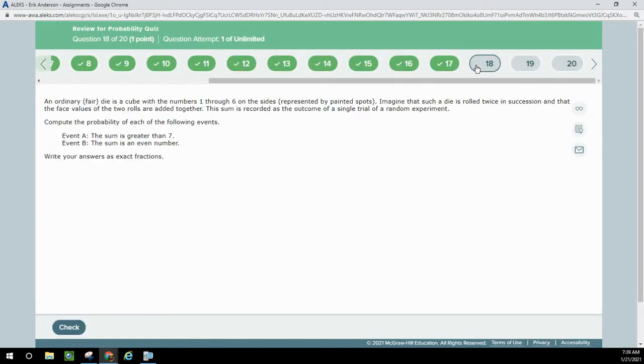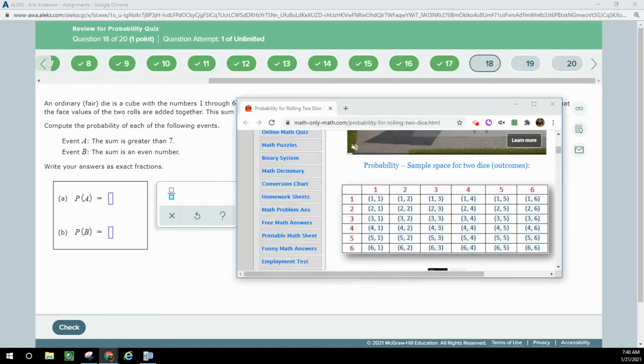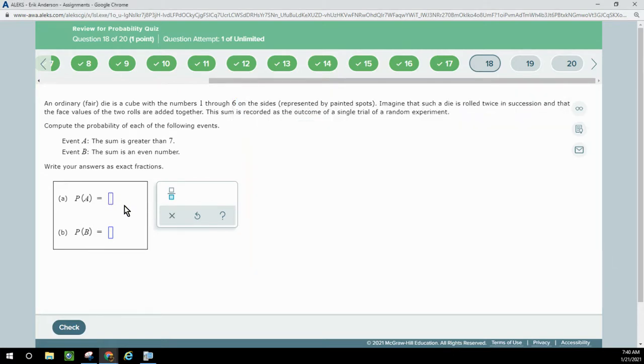Question 18. We're rolling 2 dice in this problem, and we want to know the probability that the sum is greater than 7. So a picture will be helpful for this. Greater than a 7 would be an 8, 9, 10, 11, or 12. So we've got 1, 2, 3, 4, 5, 6, 7, 8, 9, 10, 11, 12, 13, 14, 15 out of the total 36.